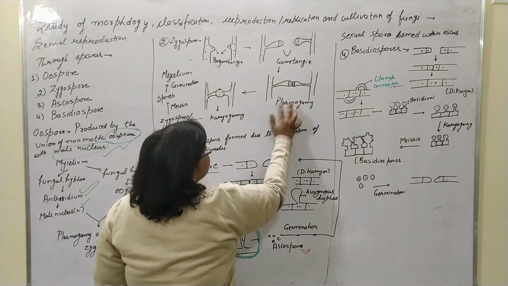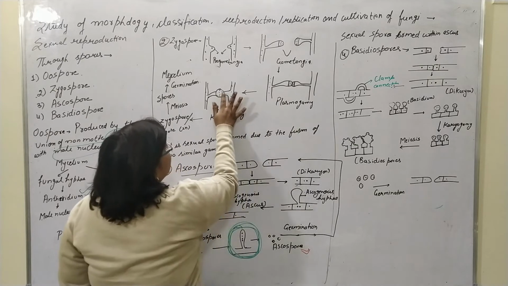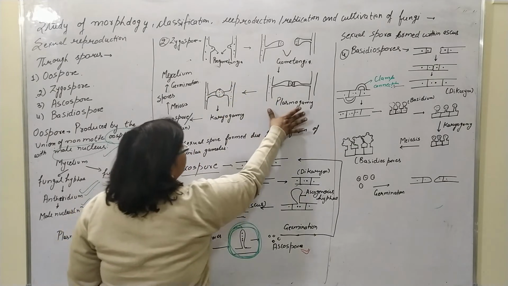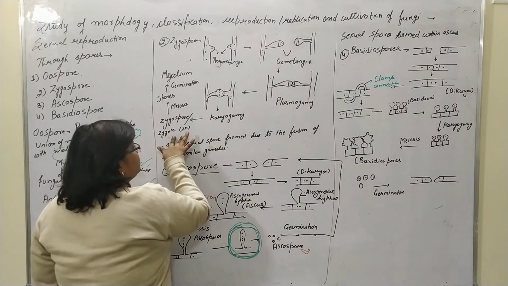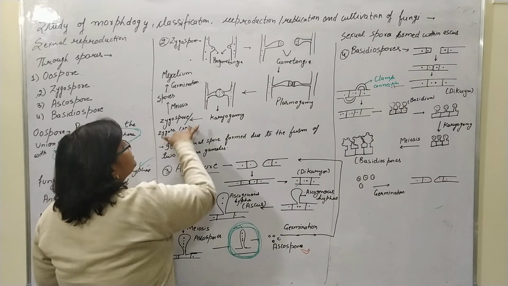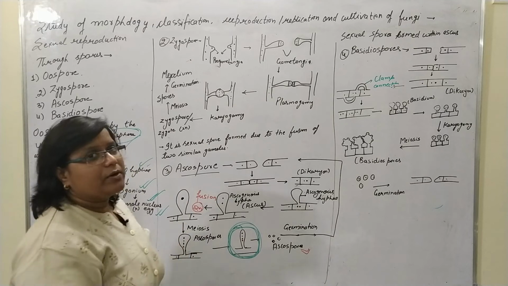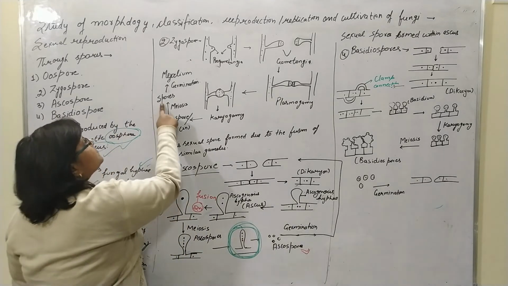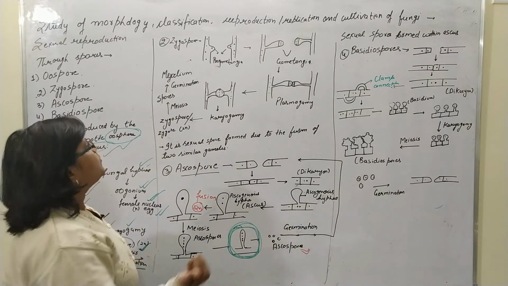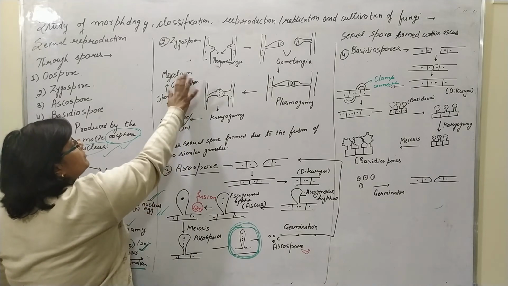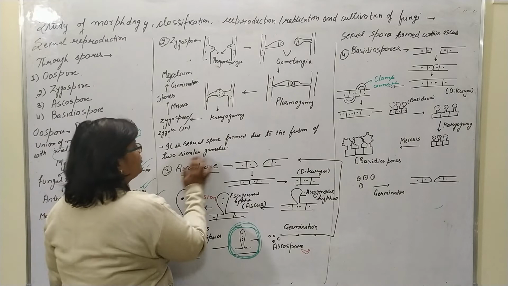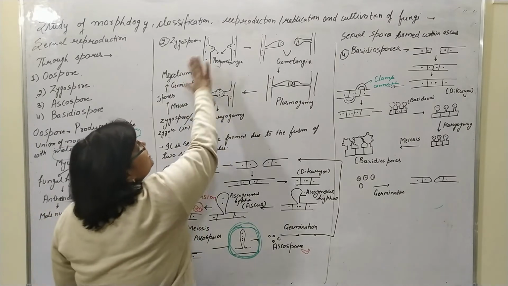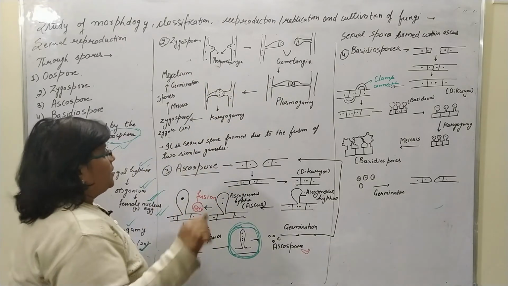The gametangia fuse by plasmogamy, and after plasmogamy, karyogamy occurs. Due to karyogamy, the diploid zygote or zygospore is formed, and after this diploid zygote, meiosis occurs and spores are formed. This is named the zygospore, and after zygospore formation, the mycelium germinates. It's a sexual spore formed due to the fusion of two similar gametes, meaning the gametes are the same.